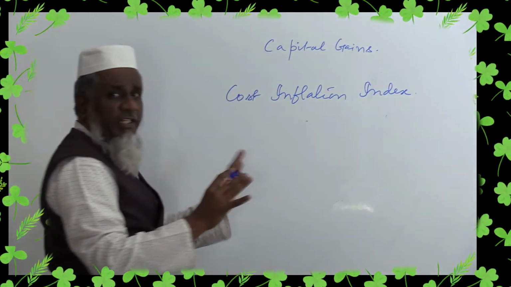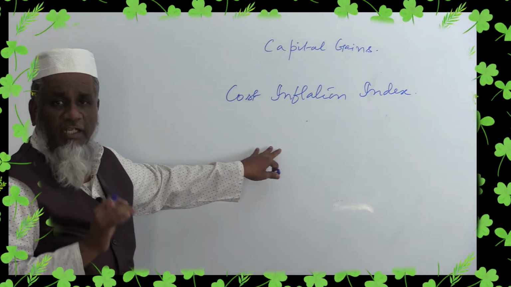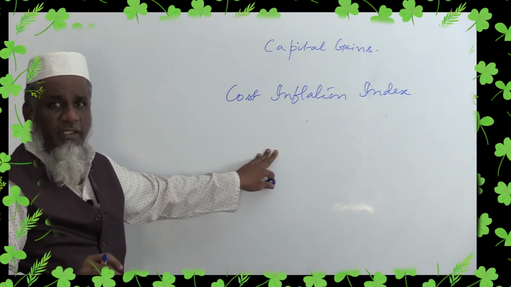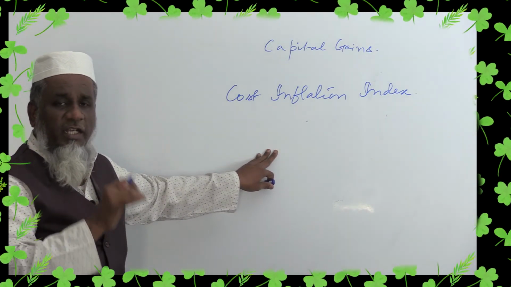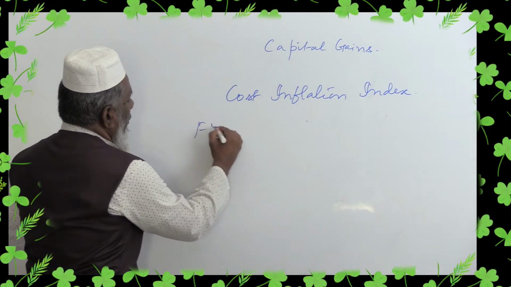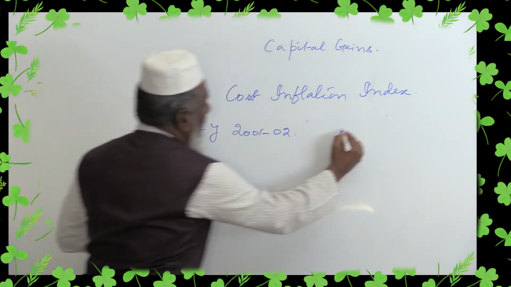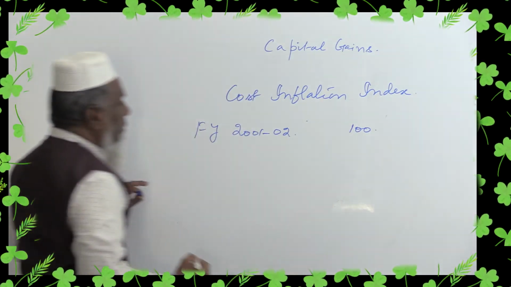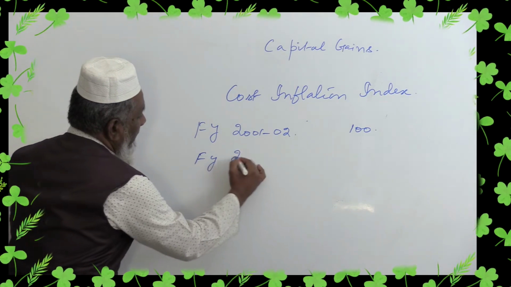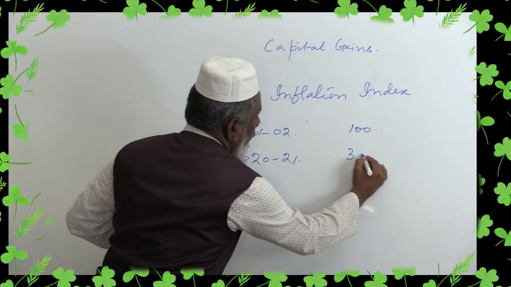Now it is the third time it has been revised. This cost inflation index, the central government, while considering the consumer price index, fixed the cost inflation index value, and it started from the financial year 2001, where it is 100. Now our financial year, 2021, it is 301.